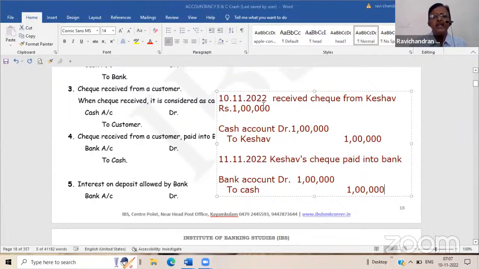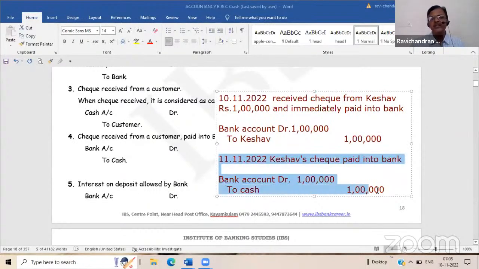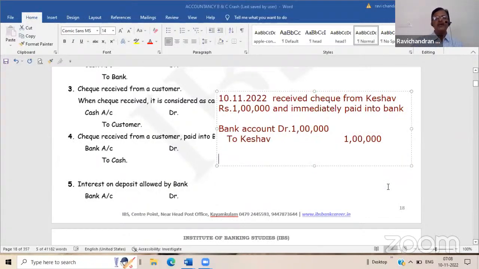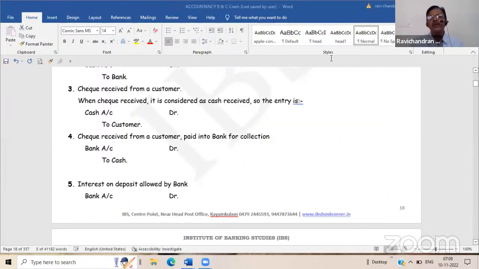Suppose I am amending this like this. On 10/11/2022, received a check from Keshav 1 lakh and immediately paid into bank. If I am amending the entry like this, what will happen for our journal entry? Whether 2 entries are required now? No, sir. Bank account debit to Keshav. That is enough. This entry is not required. Bank account debit to Keshav is enough. Okay, remember this because further we will study the bank reconciliation statement and other things. There you have to use this technique.